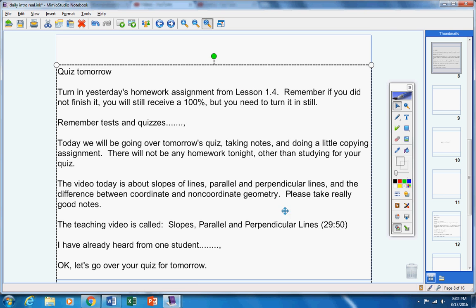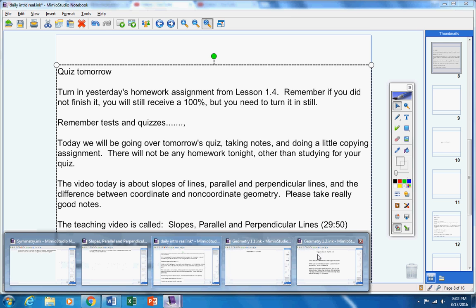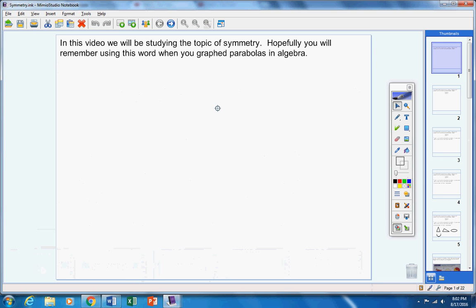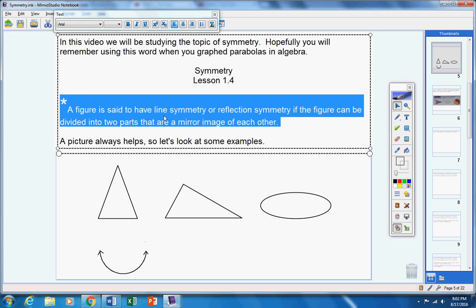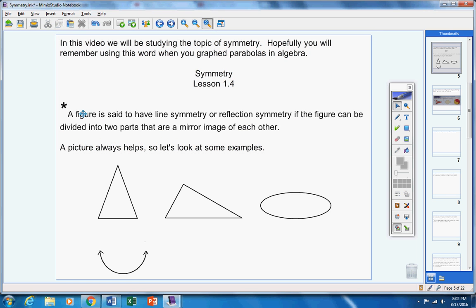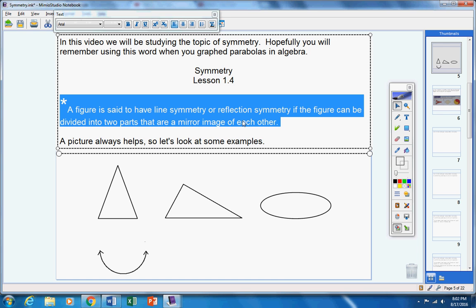Study those. Okay? Also, anything from your notes from lesson 1.4, like this. Okay, here we go. See this right here? See that saying right there? Get your notebooks out. Now, those that have taken good notes, they're going to be rewarded right now. Okay? Because they can just go through their notes and put little asterisks. This right here is going to be a fill in the blank. So some of these words will be missing tomorrow. This phrase right here will be on your quiz.